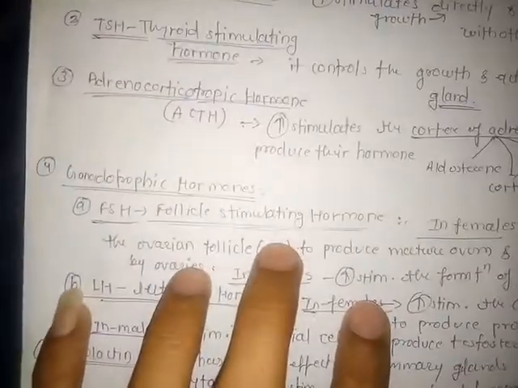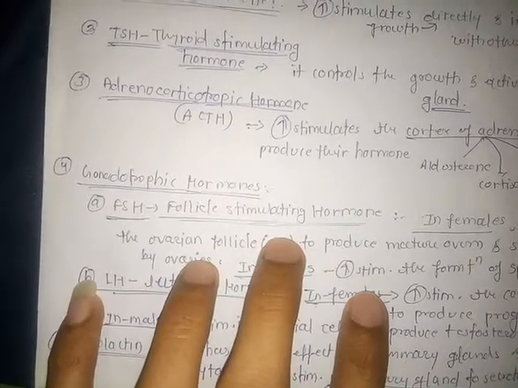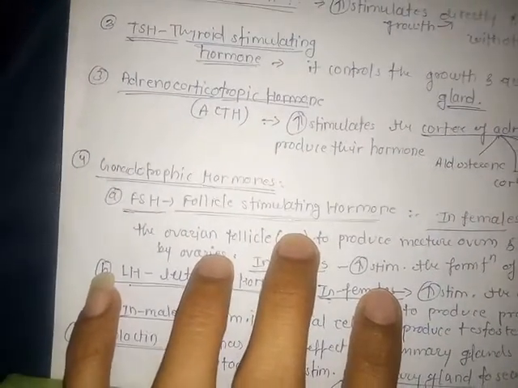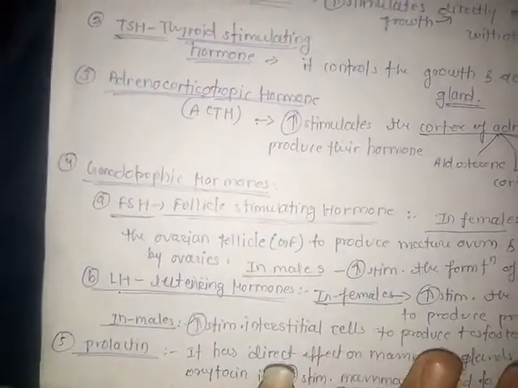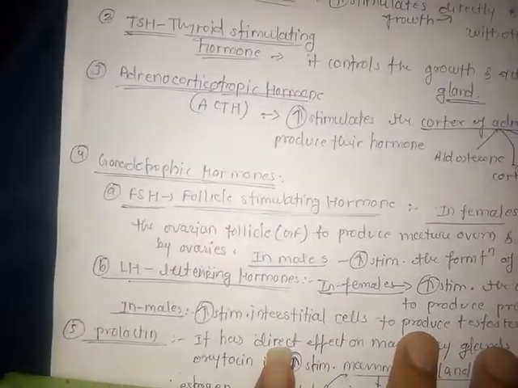gonadotropic hormones. In the menstrual cycle, the levels of estrogen and progesterone decrease. This decrease sends positive feedback to the hypothalamus and the gonadotropes.